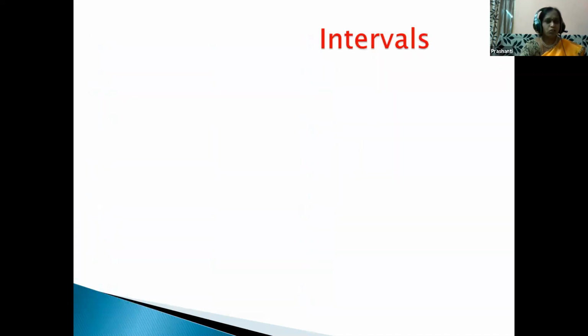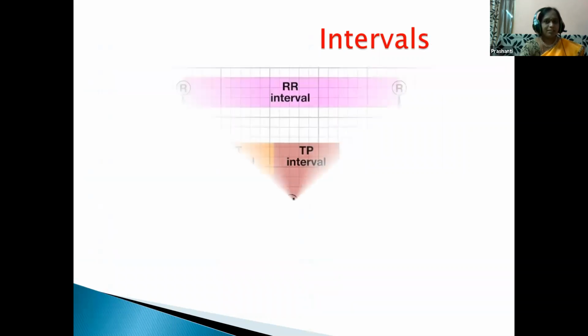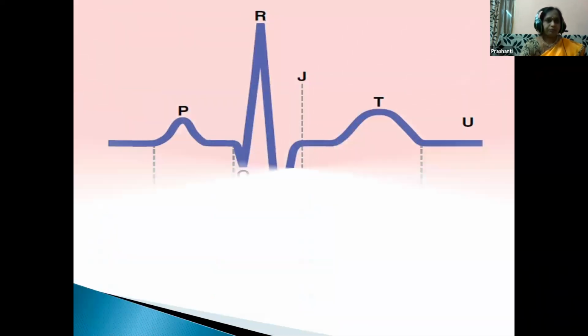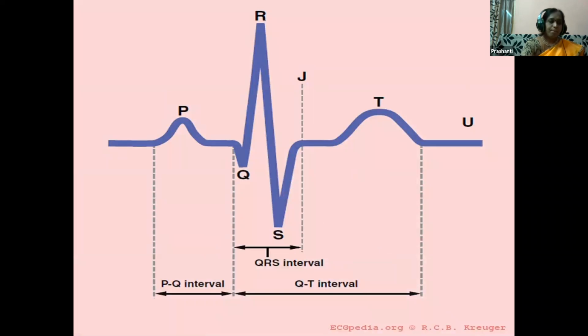Let's see the intervals of the ECG. Here these are the PR interval, the QT interval, and this long one is the RR interval. So the first one is the PR interval. Just see, children, this is the P wave and this is the R wave. It is the interval between the beginning of the P wave and the beginning of the Q wave. So in between, this is called the PQ interval.